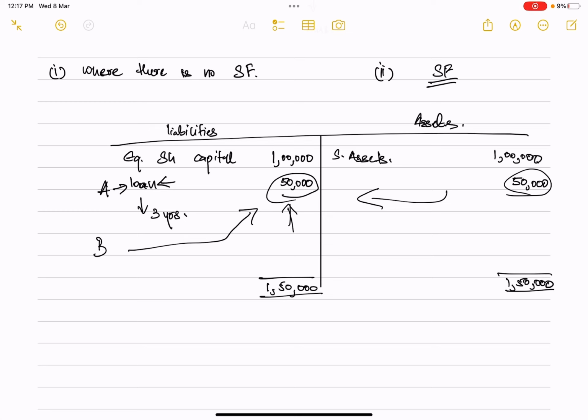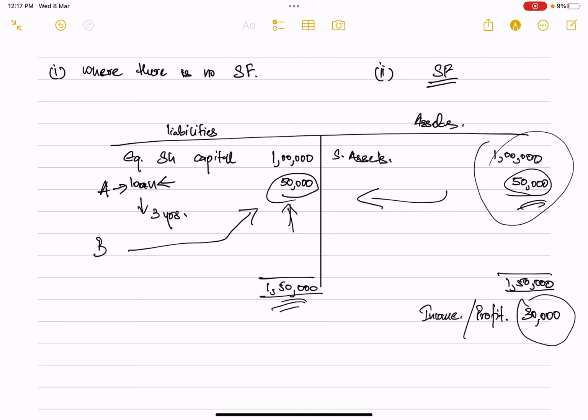Now, the company has invested 1,50,000 into the business and has assets worth rupees 1,50,000, with which it is operating, and out of these operations, it must be generating a certain amount of income, or profit. Let's say the company earns 30,000 rupees every year.